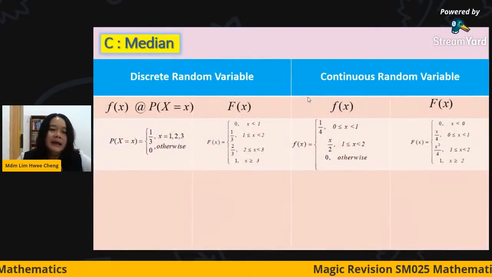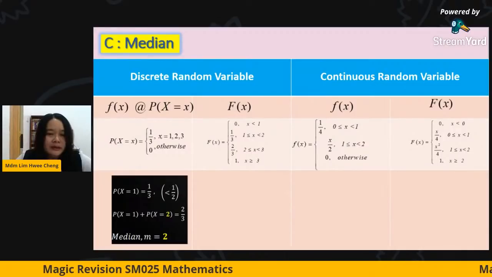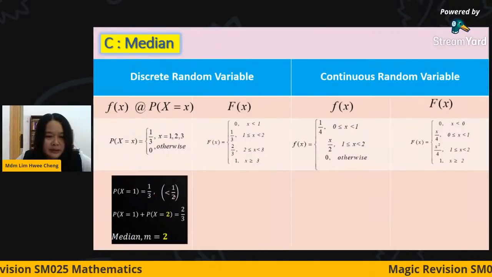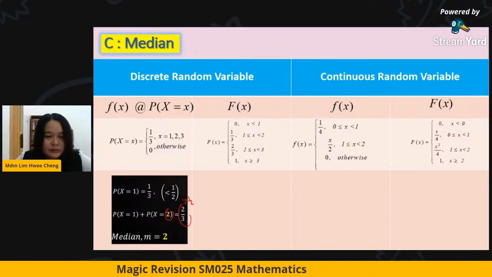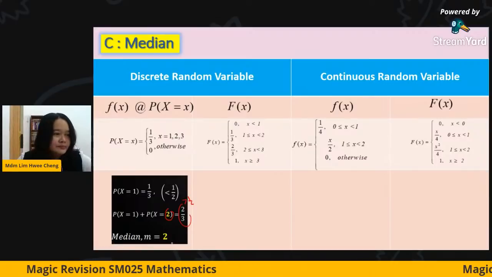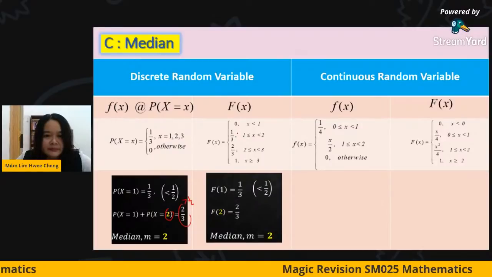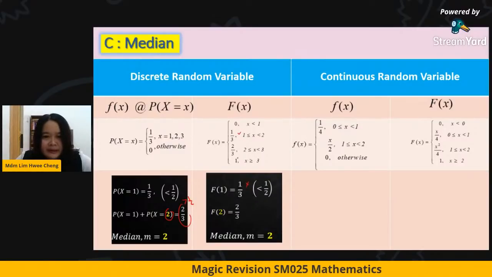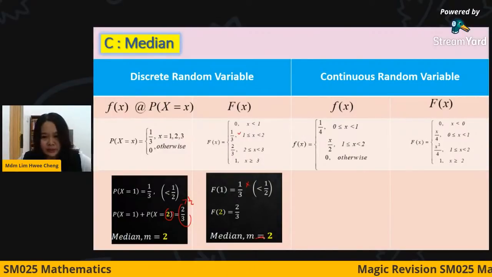The third thing is the median. For the median, if you use the PDF, you have to check one by one. You start with X1, 1/3, not yet 1/2. So you add on. When I add X2, I already achieve 1/2. That's why the median is 2. If you use the cumulative, you just read from the cumulative. F1 is 1/3, not yet. F2 is 2/3, you read directly if you have the cumulative. So that's why the median is equal to 2.